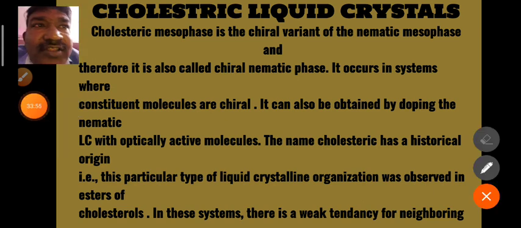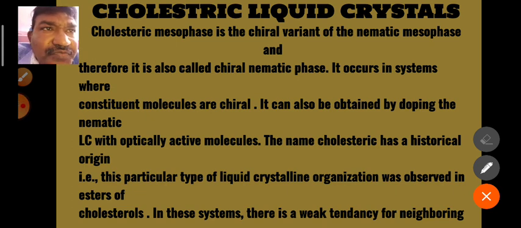Now we go to the cholesteric liquid crystals. Cholesteric is a mesophase, and the mesophase is chiral. These cholesteric liquid crystals are the chiral variant of the nematic liquid crystals.